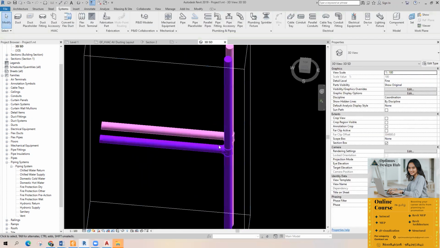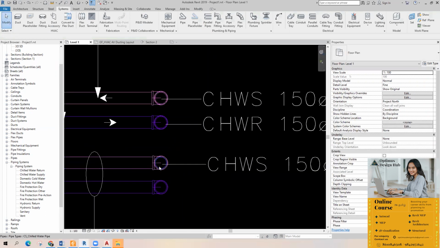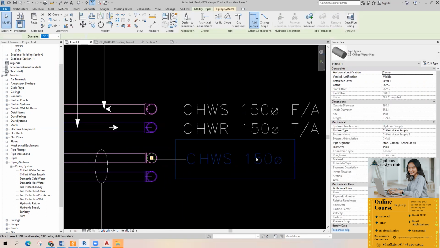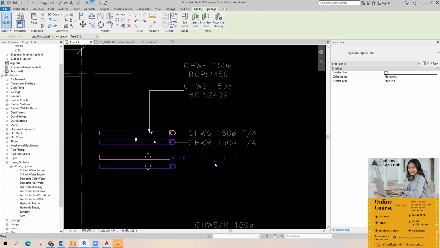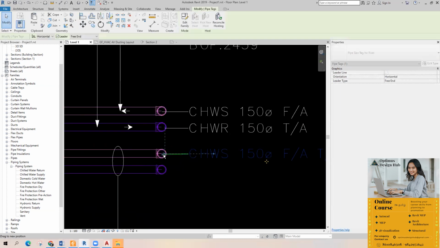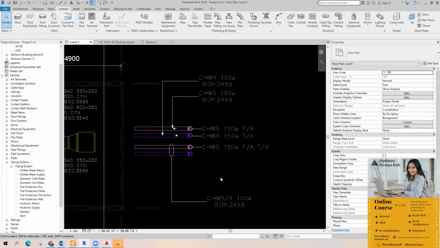Here the pipe is going down, so I'm going to select the pipe or double click it and give from above to below. So this is the riser tag.